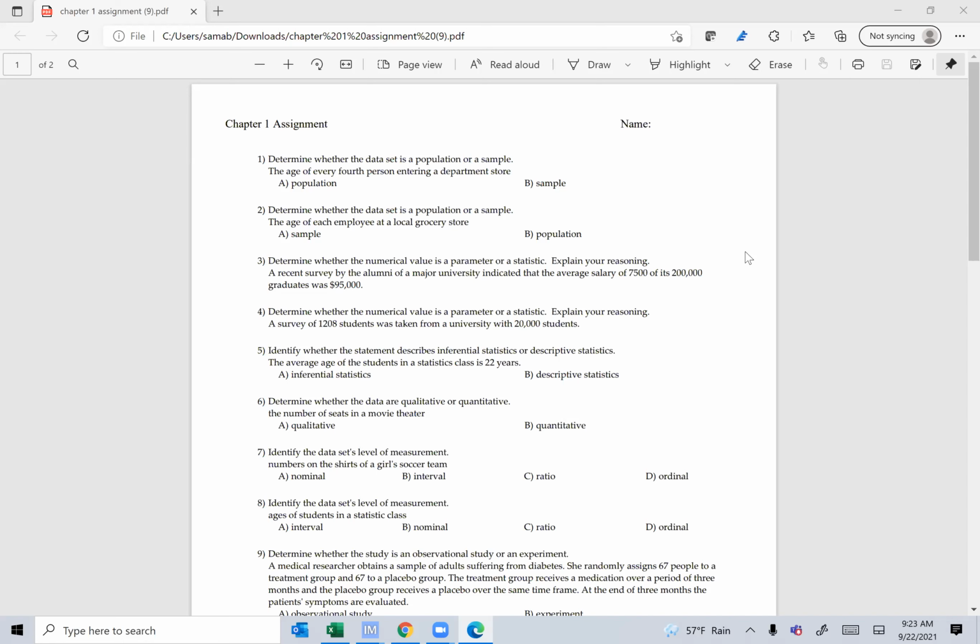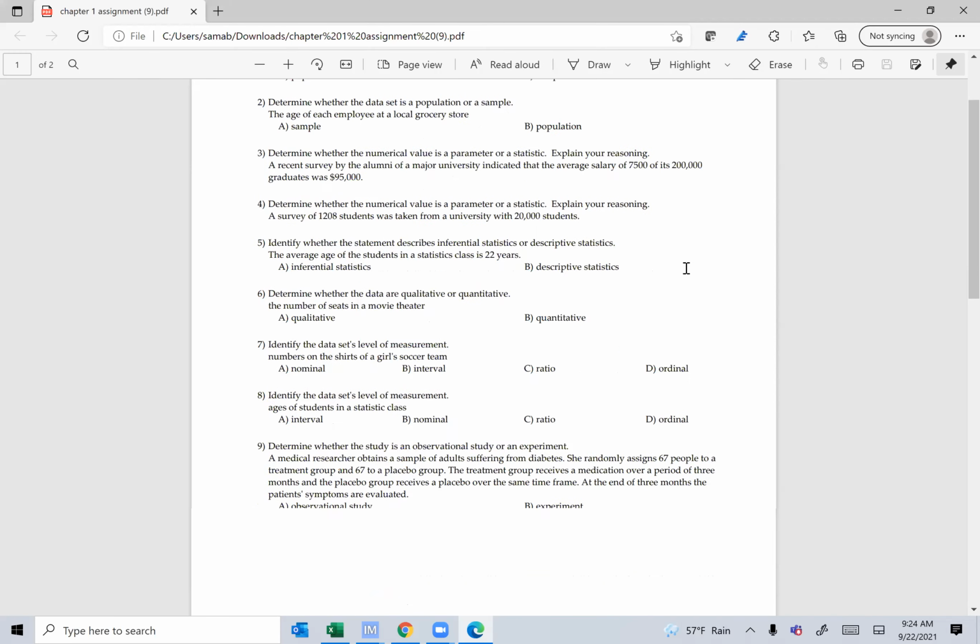Determine whether the data set in number 6 is qualitative or quantitative. Well, the number of seats in a movie theater, it's a number that you can add, subtract, so it's quantitative. Number 7, the number on the shirts of a girls' soccer team, that's nominal because the number is just a label to identify the person. Okay.